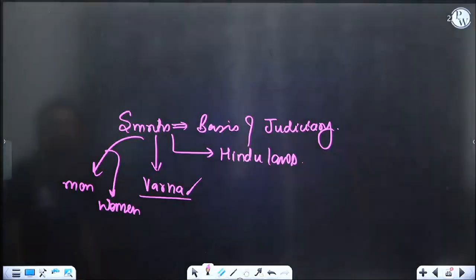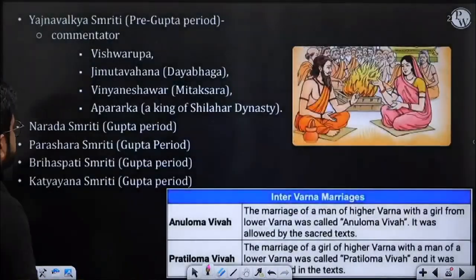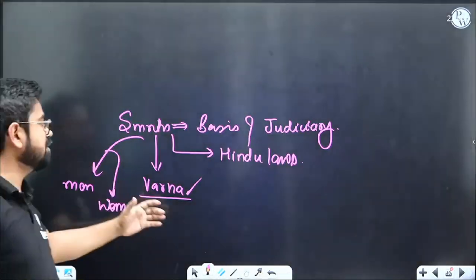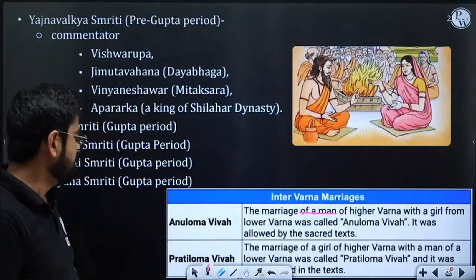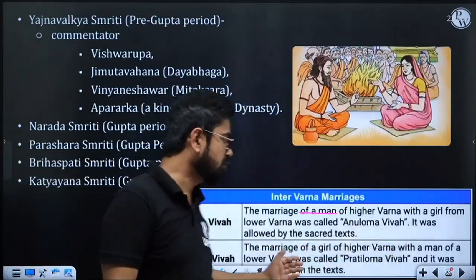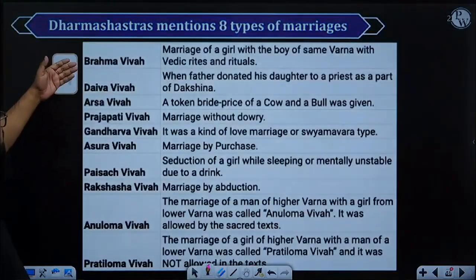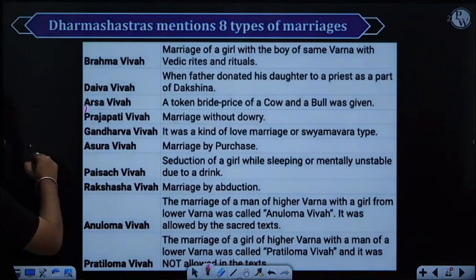Okay, anyway, so we have discussed Vedanga. Achha, by the way, one more thing you have missed. In your Dharma Shastras, even marriages are defined. Anuloma Vivaha, when a higher one marries a girl from the lower one. That is fine, that is Anuloma Vivaha. But Pratiloma Vivaha, when a girl of a higher one is married to a man of a lower one, it is called Pratiloma Vivaha. Similarly, there are more kinds of marriages mentioned in Dharma Shastra: Brahma Vivaha, Daya Vivaha, Arsa Vivaha. This is your homework.